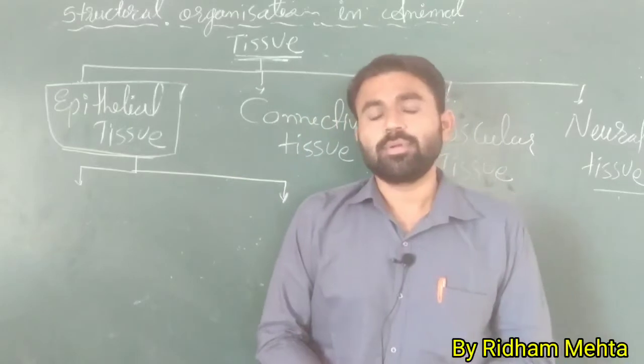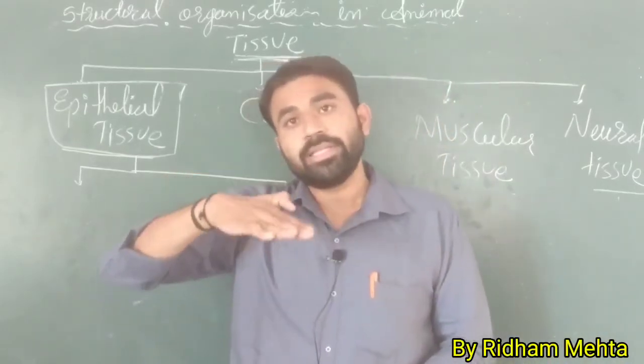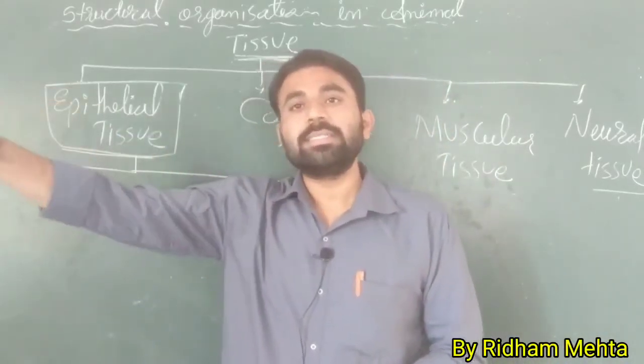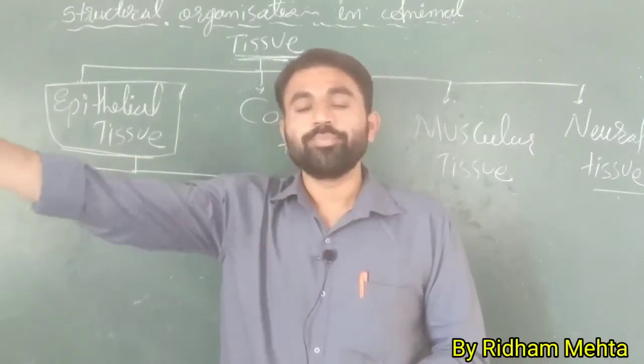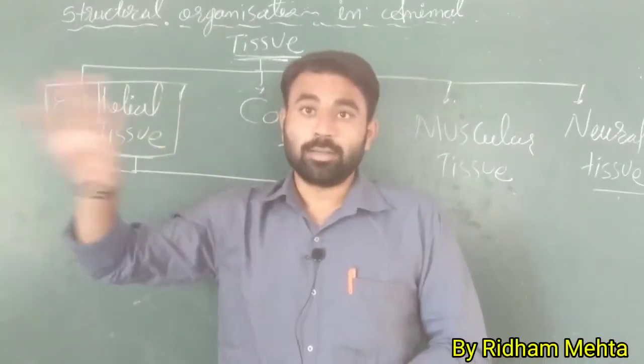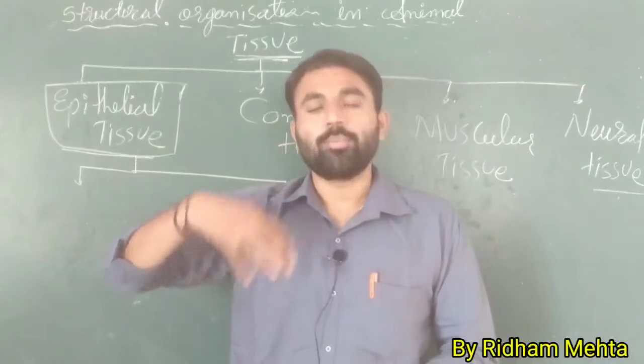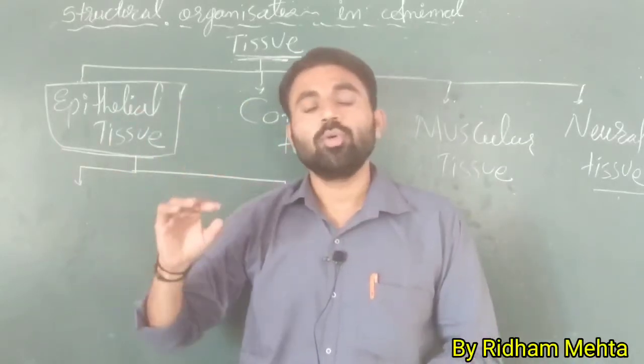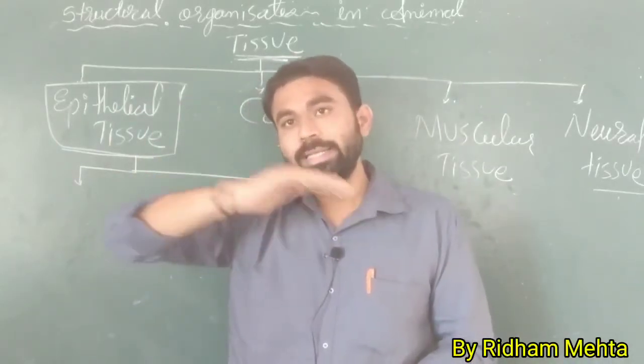The epithelial tissue forms a layer upon an organ or upon different tissues. So it forms a layer over any organ.